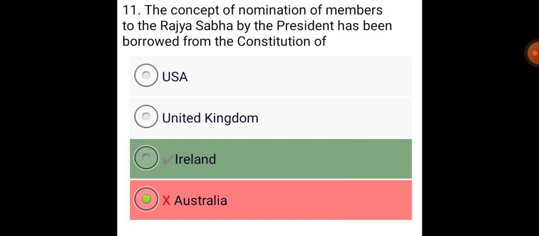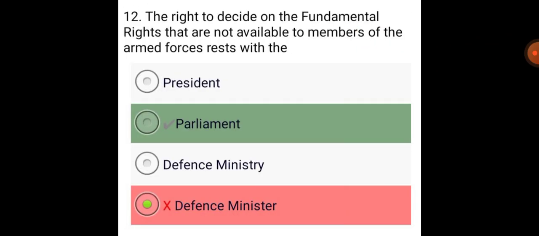The concept of nomination of members to the Rajya Sabha by the President has been borrowed from the Constitution of Ireland. The right to decide on the fundamental rights that are not available to members of the armed forces rests with the Parliament.